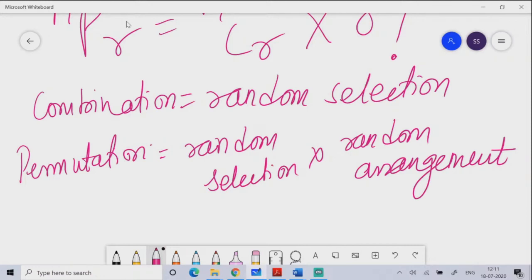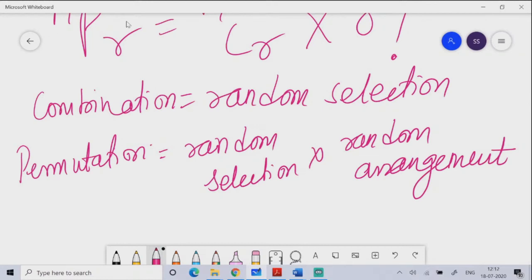So that is permutation. Whenever you read a question, don't try to differentiate the question on the basis of permutation or combination. Don't think about whether you need to apply the NCR formula or the NPR formula. Always apply NCR. If the question is only about selection, your NCR is done.